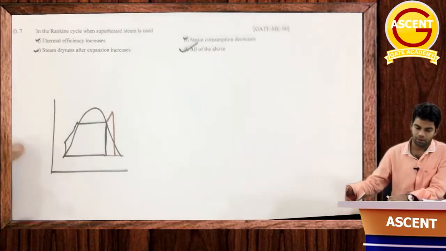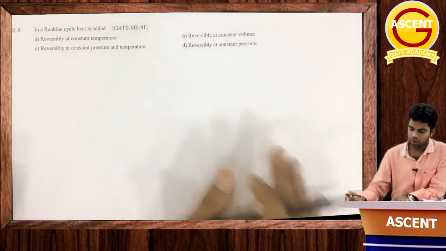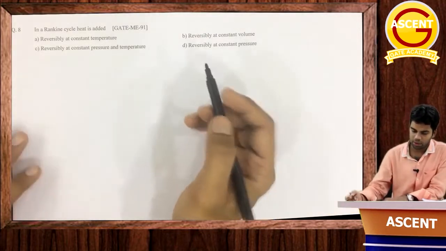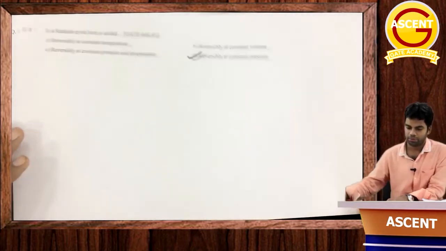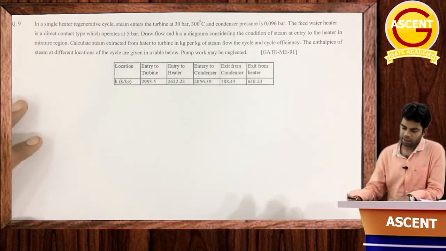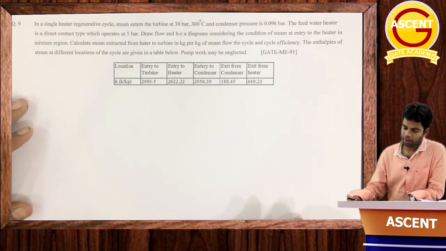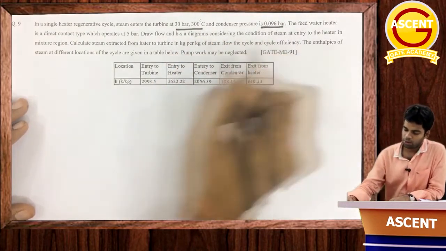Okay, now next question. In a Rankine cycle, heat is added. Okay, heat is added in the Rankine cycle, obviously reversibly at constant pressure. Heat is added at constant pressure. Okay, next question says, in a single heater regenerative cycle, steam enters the turbine at 30 bar and 300 degree centigrade and condenser pressure is 0.096 bar.